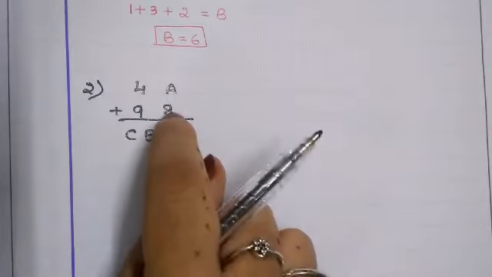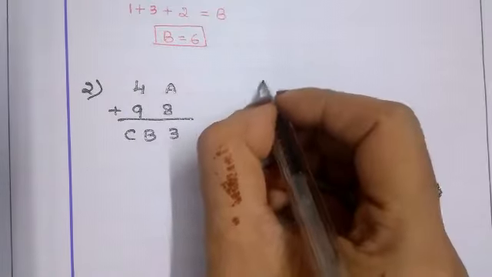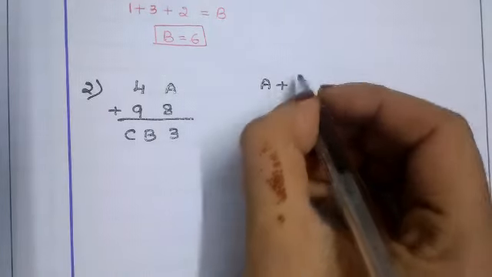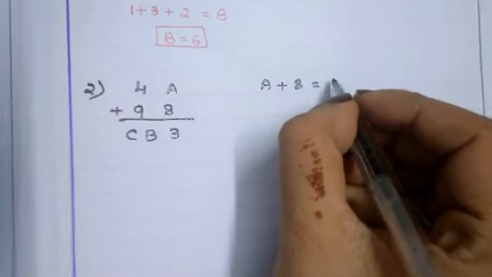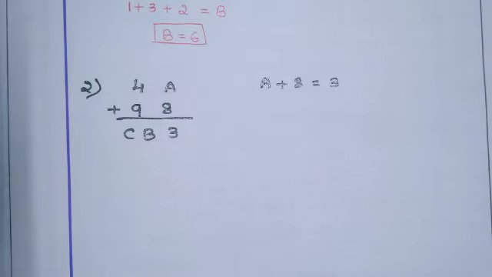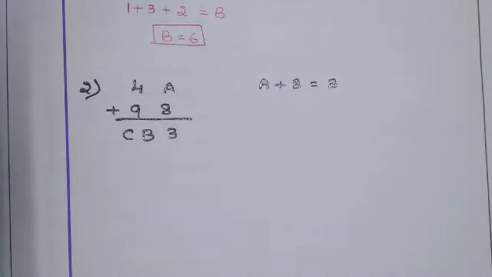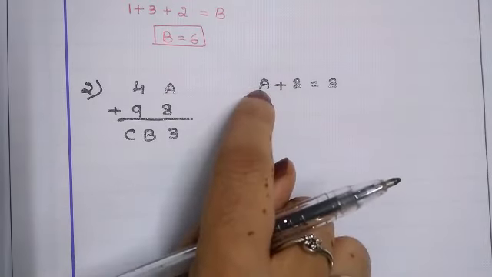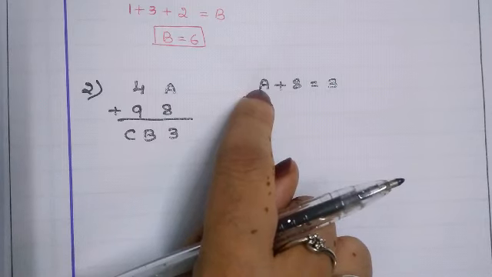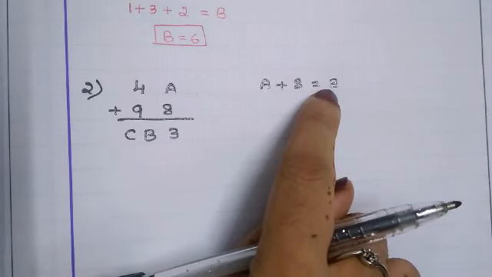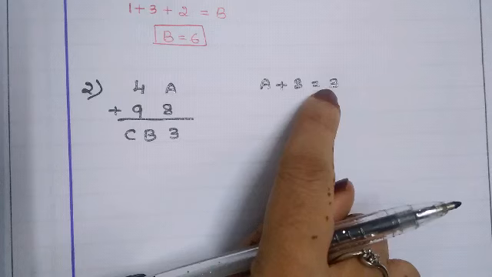A plus 8 is equal to 3. A plus 8 is equal to 3. So if we add any number to 8 we cannot get 3. If we add any number to 8, it can never become 3. So what we have to do?